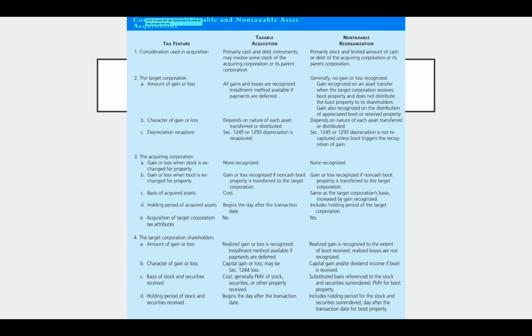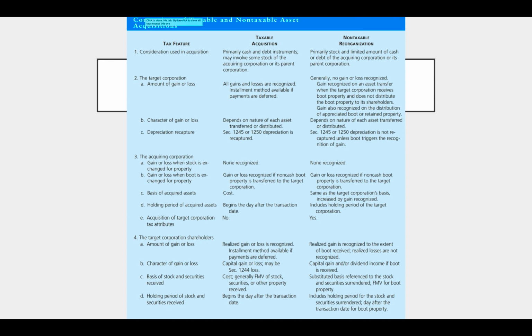Okay, so remember, to be non-taxable, it has to meet one of the types in section 368A, which we haven't focused on yet, but it would be an A, B, C, D, E, F acquisition, a non-taxable reorganization, to be able to be in that non-taxable column. Okay, so first, an asset acquisition.